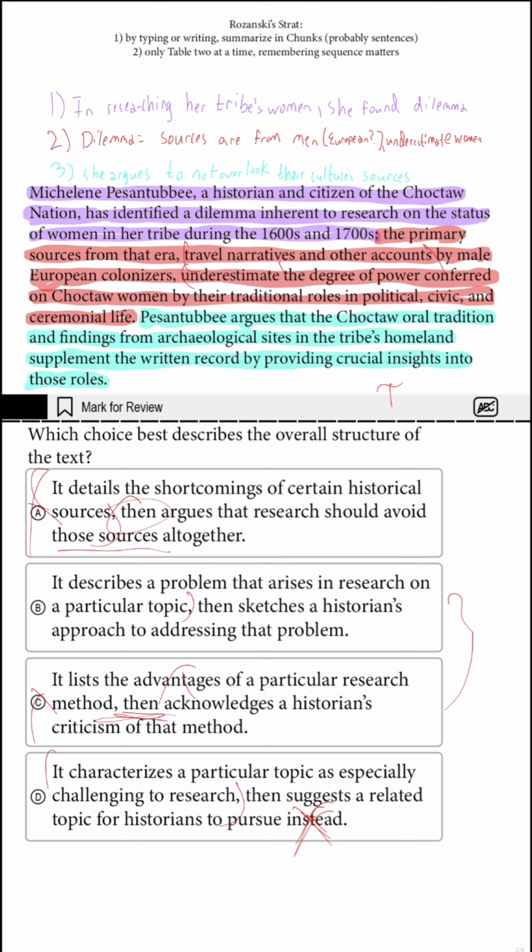She's just saying that to supplement the approach with another technique. This is very disrespectful to her approach. B is definitely the right answer. The historian's approach to addressing that problem is to supplement. I love B.